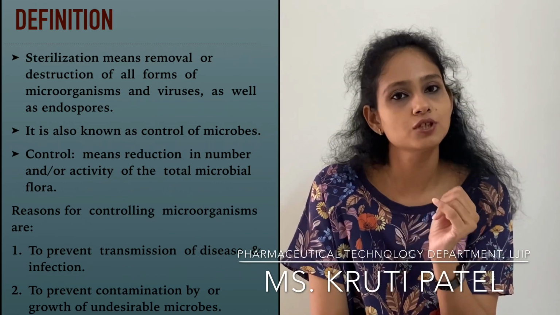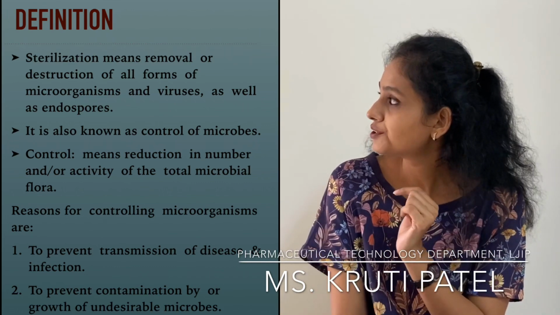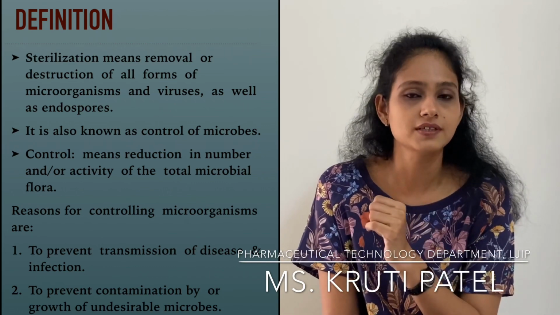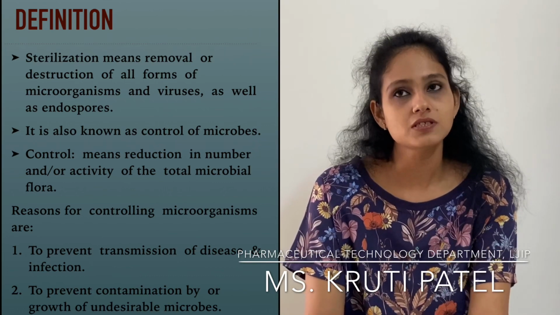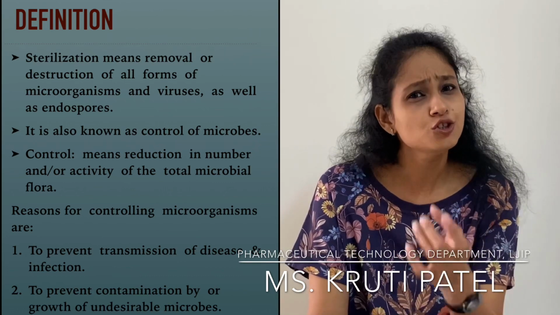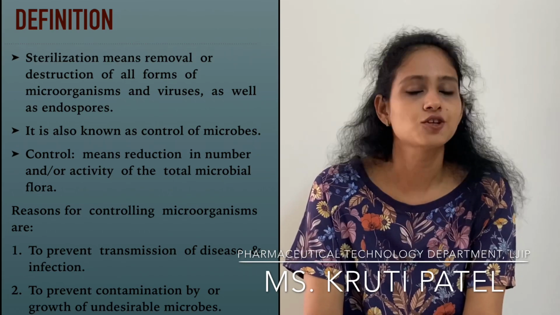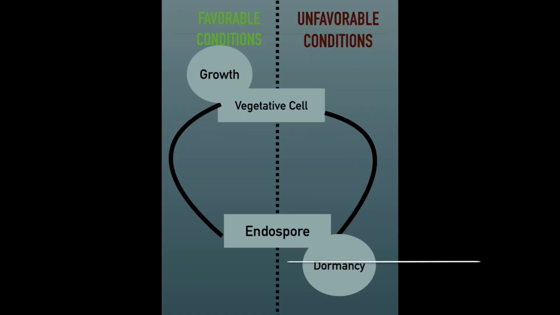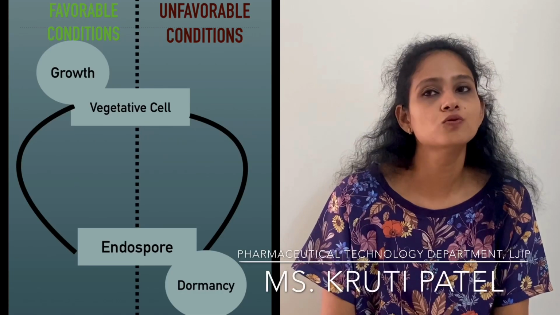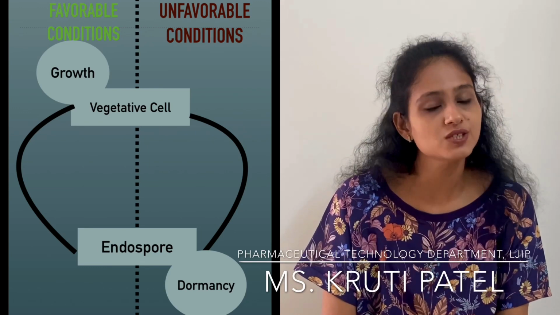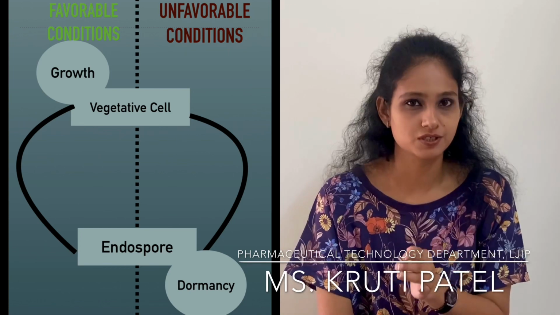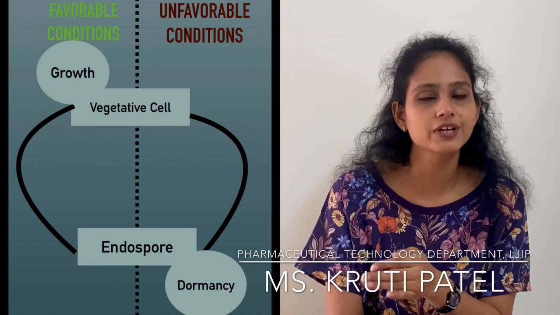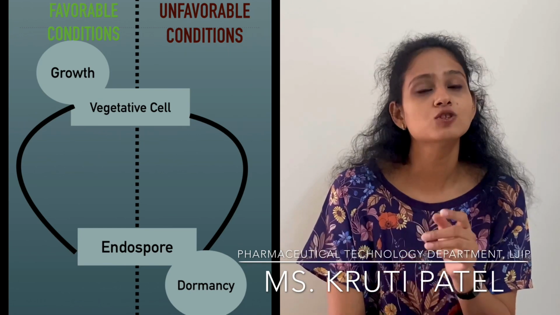Now you know the word bacteria, and you know the word virus. Here one new word is there, that is endospore. Now what is this endospore? Endospore means the dormant state of a microorganism. There are two forms of microorganism: one is the vegetative cell and the other is the dormant form, or spore.